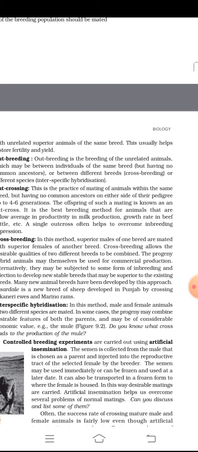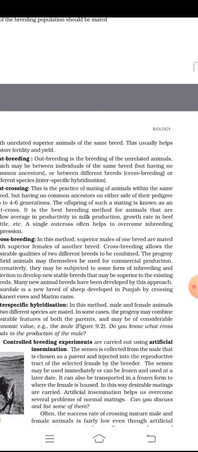Hisardale is a new breed of sheep developed in Punjab by crossing Bikaneri ewes and Merino rams. Interspecific hybridization. In this method, male and female animals of two different related species are mated. In some cases, the progeny may combine desirable features of both the parents and may be of considerable economic value. For example, the mules. Do you know what cross leads to the production of mules?